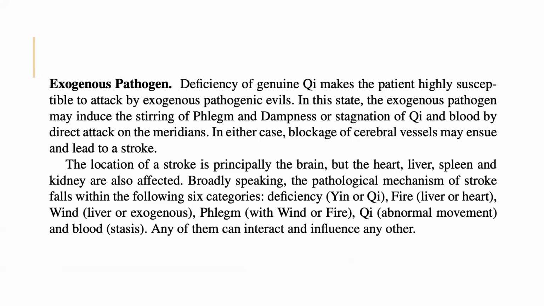Now, the location of a stroke is principally the brain, but the heart, liver, spleen, and kidney are also affected here. Broadly speaking, the pathological mechanism of stroke falls within the following six categories: deficiency of the inner qi, fire of liver or heart, wind of liver or exogenous pathogens, phlegm with wind or fire, qi for abnormal movement, and blood for stagnation. Any of them can interact and influence any other.